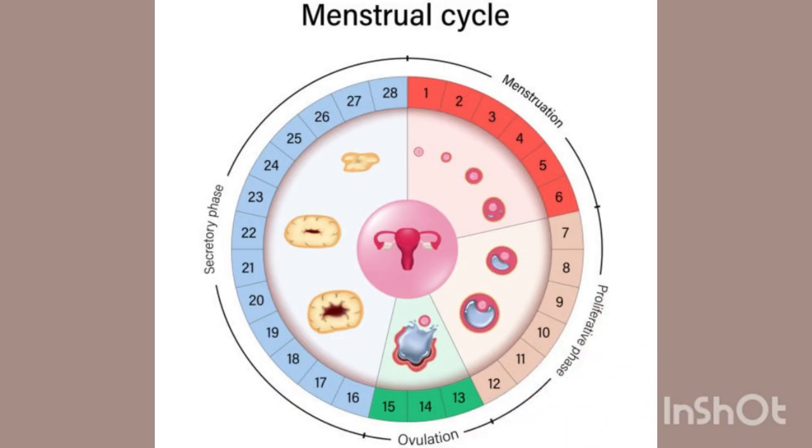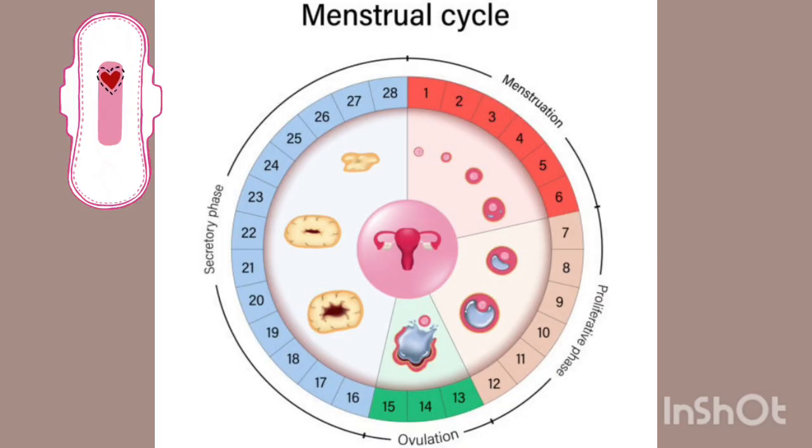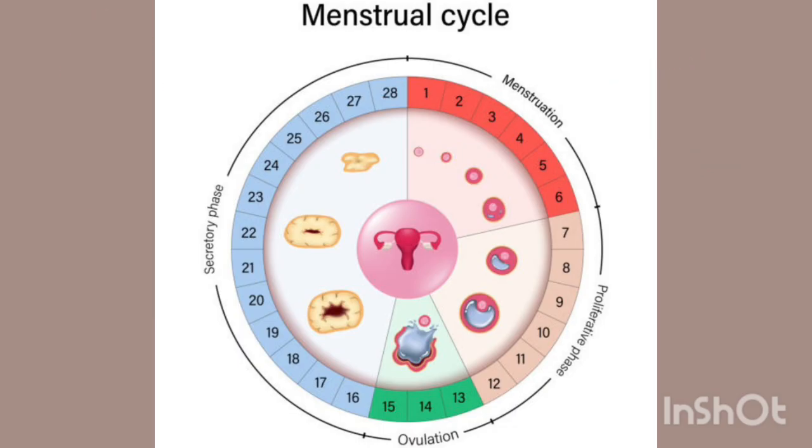Expected date of delivery. Before we look at that, we have to understand the basics, which is the menstrual cycle. Every normal woman, female, should experience the menstrual cycle. The menstrual cycle is a continuous cycle that controls the release of ovum or ova from the ovaries that helps in the process of reproduction. For every female, the average length of this cycle is 28 days. Sometimes it could be less, sometimes it could be more, so please take note, but the average number of days is 28 days.